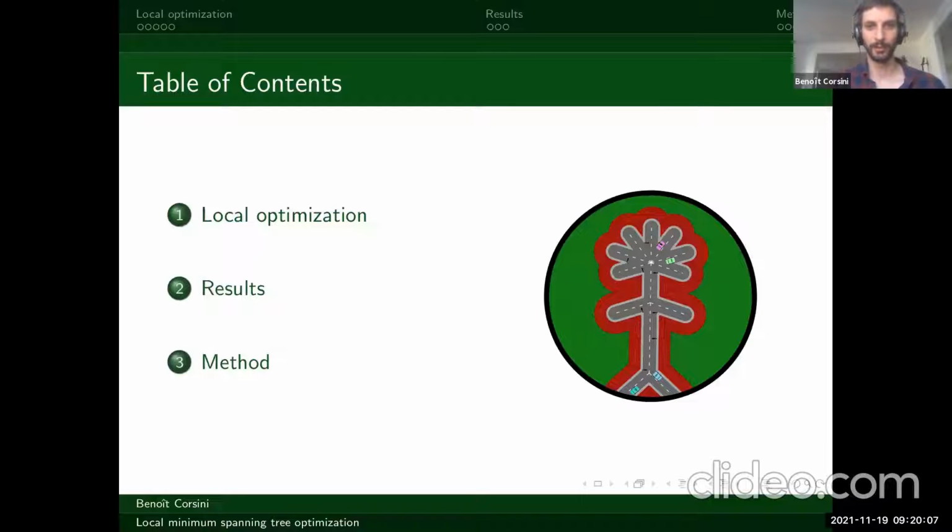So it's a short presentation. I'm just basically going to try to bring the problem that we're trying to solve, explain what we are trying to solve and understand, and state our results. I have a method section, as you can see here, but I'm probably not going to get into the details of the method. So probably just stating the problem and explaining our results.